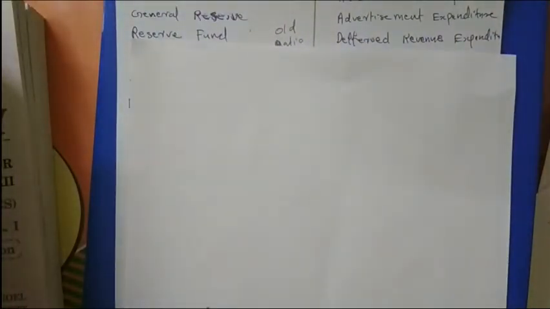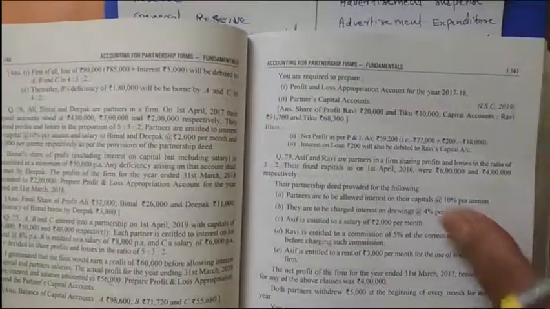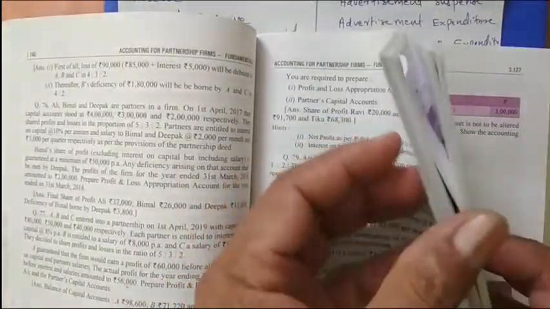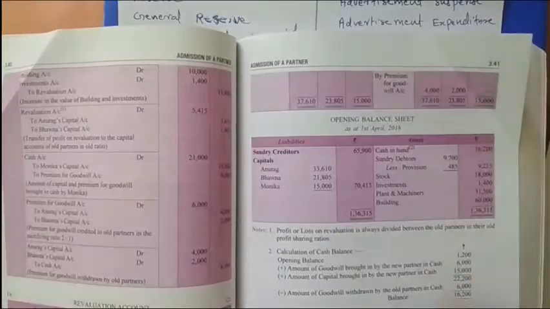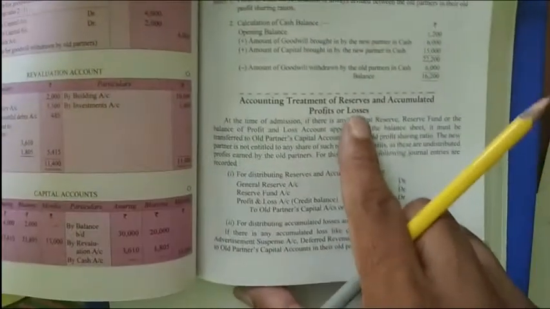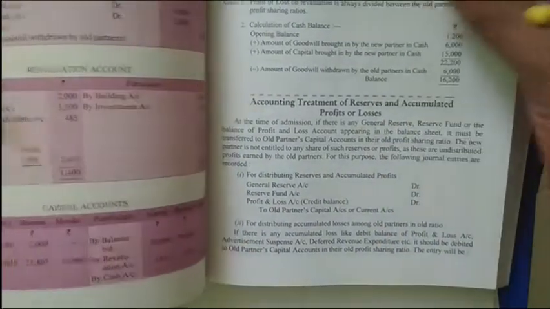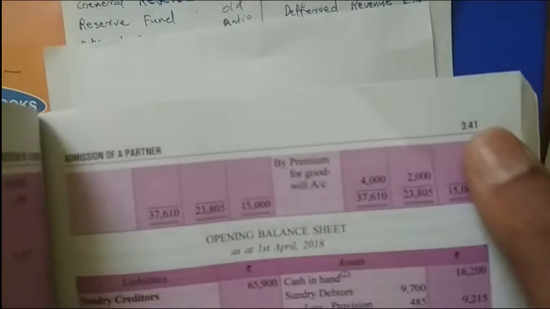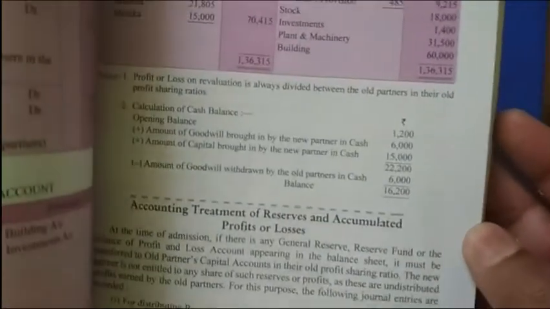Then journal entries are given in the textbook. The page number, I am not writing here. The entry for that accumulated profit will be here. Accounting treatment of reserves and accumulated profits, page number 3.41, that you can read there. Okay, it is given on 3.41. The treatment of accumulated profit is there. On the next page, the treatment of accumulated losses is also there. Okay, refer to the textbook also.